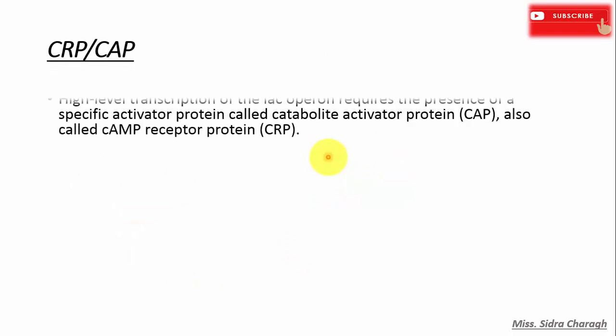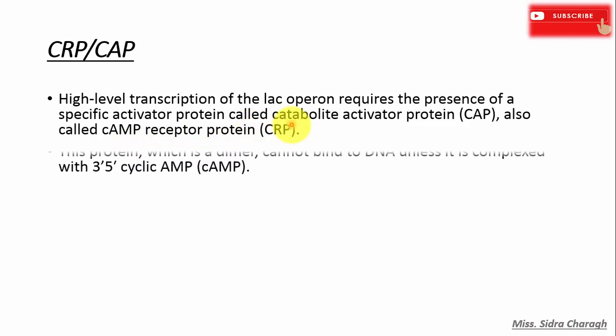And what are CRP and CAP? A high level of transcription of the lac operon needs the presence of a specific activator protein called catabolite activator protein, or CAP, also called cAMP receptor protein, abbreviated as CRP.